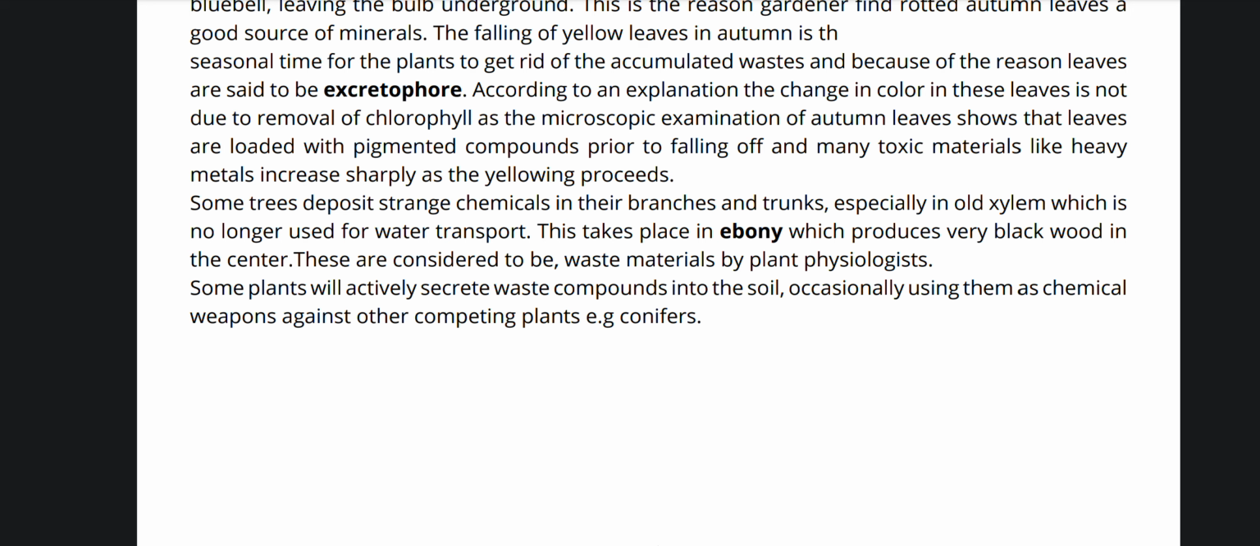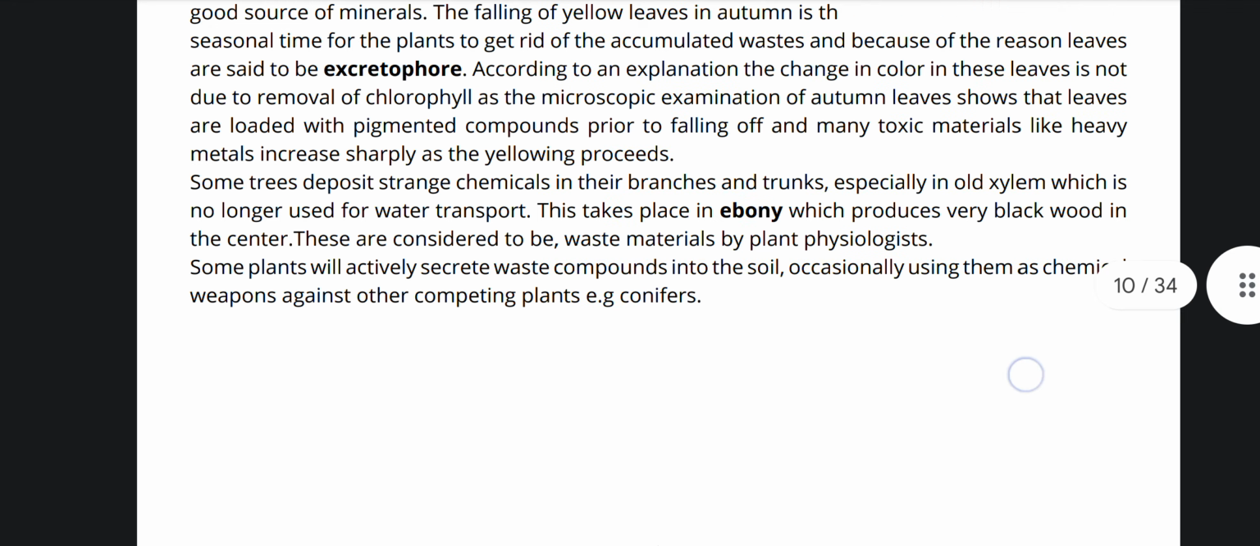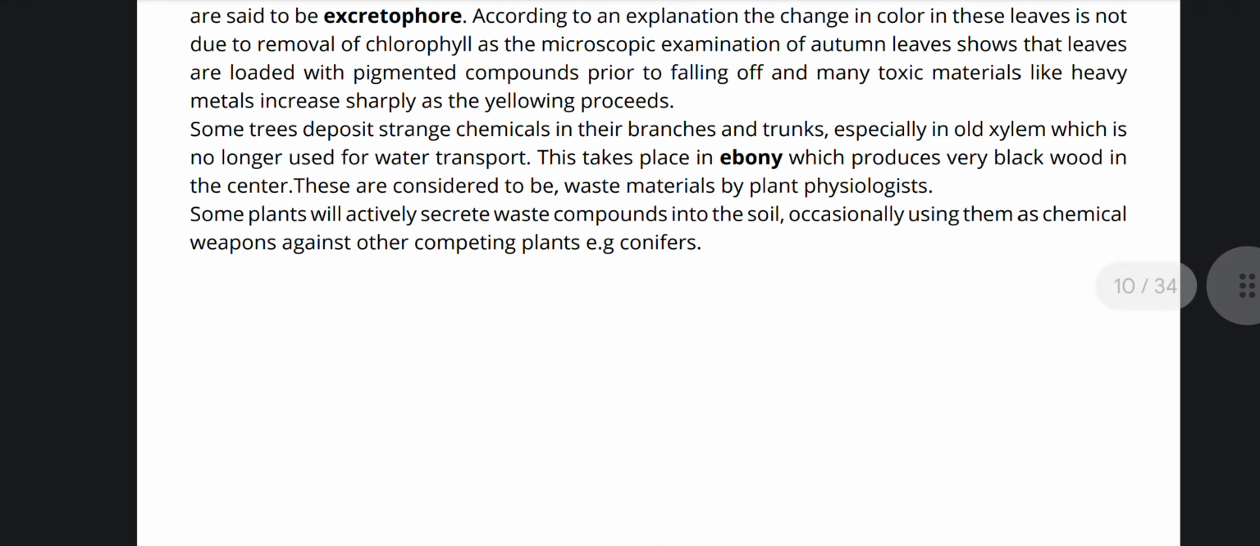Some trees deposit strange chemicals in their branches and trunks, especially in the old xylem, which is no longer used for water transport. This takes place in ebony, which produces very black wood in the center. These are considered to be waste materials by plant physiologists. Some plants will actively secrete waste compounds into the soil, occasionally using them as chemical weapons against other competing plants, example conifers.